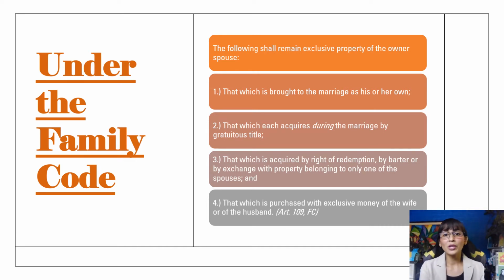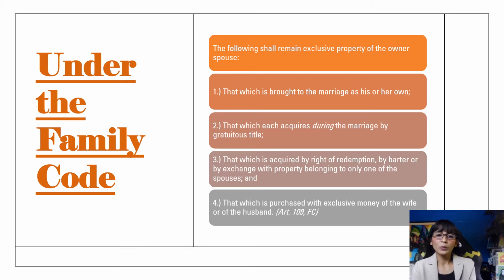So moving forward, as a recapitulation, with regard to the complete separation of property as their property regime, the following shall remain the exclusive property of the owner spouse under the Family Code. Number 1, that which is brought to the marriage as his or her own. Number 2, that which each acquires during the marriage by gratuitous title. Number 3, that which is acquired by right of redemption, by barter, or by exchange with property belonging to only one of the spouses, that being the separate property of that spouse.